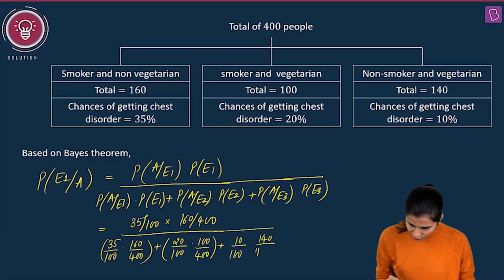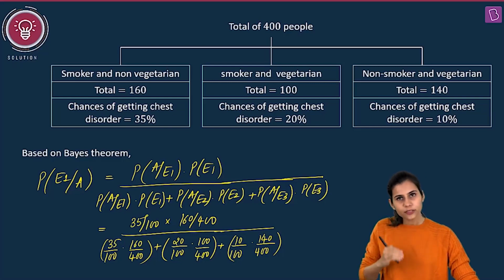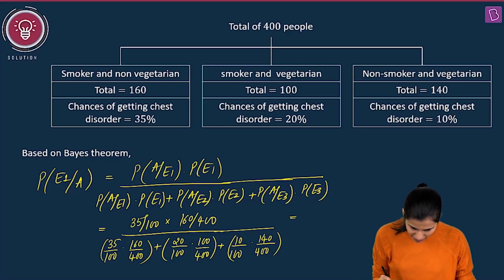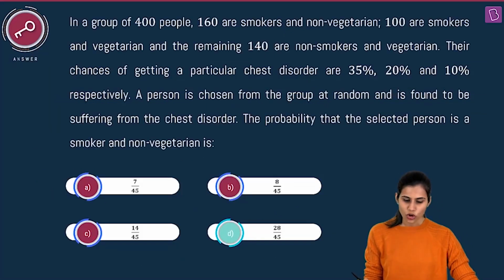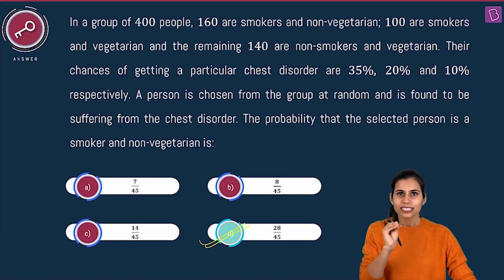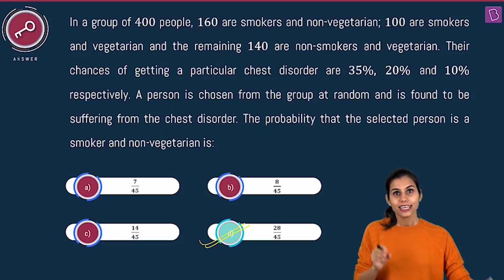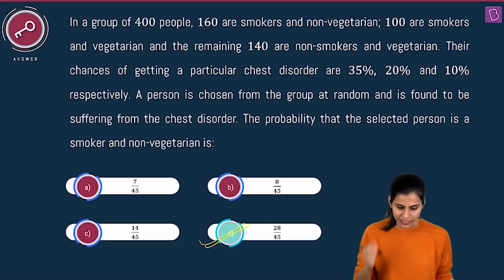140 by 400. So 100 into 400 is the denominator, both from above and below it will be cancelled out. You will be left with 35 into 160, that is 5600 upon 9000, which on solving comes out to be 28 by 45. So this question was typically based upon Bayes' theorem. If you remembered its formula, it was a smooth sail to reach the answer of this question, which is 28 by 45, sitting in option D, thereby implying that the probability that a selected person suffering from chest disorder is a smoker and non-vegetarian is 28 by 45. Cool?